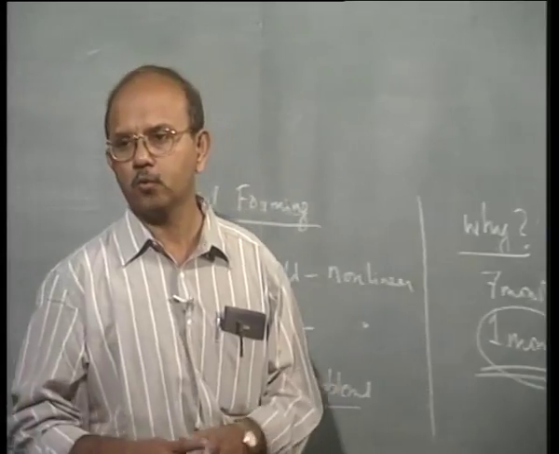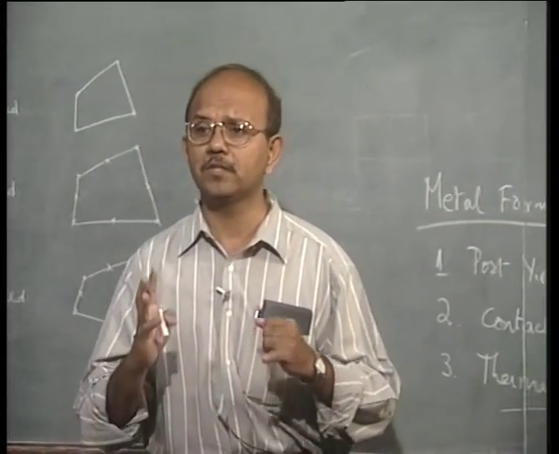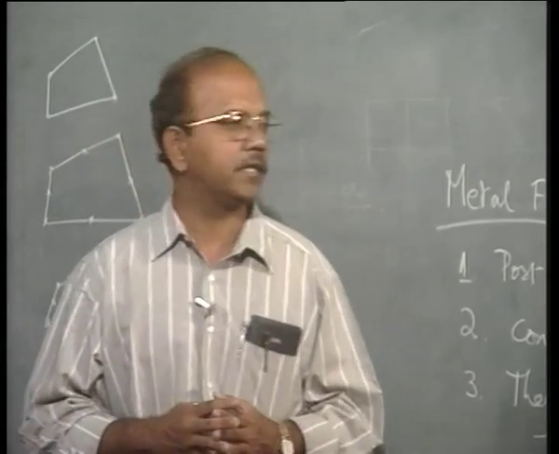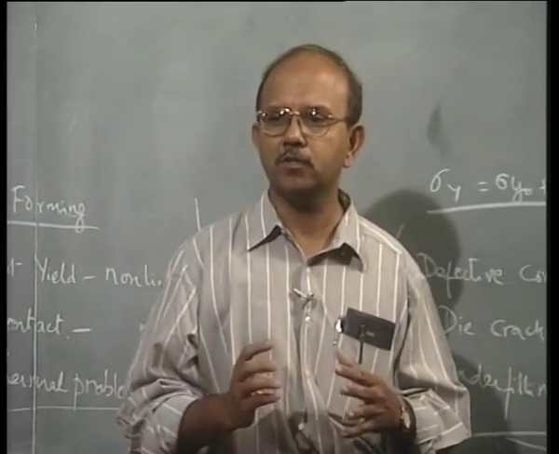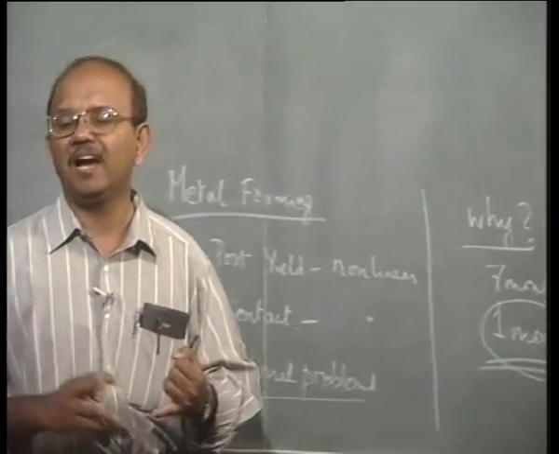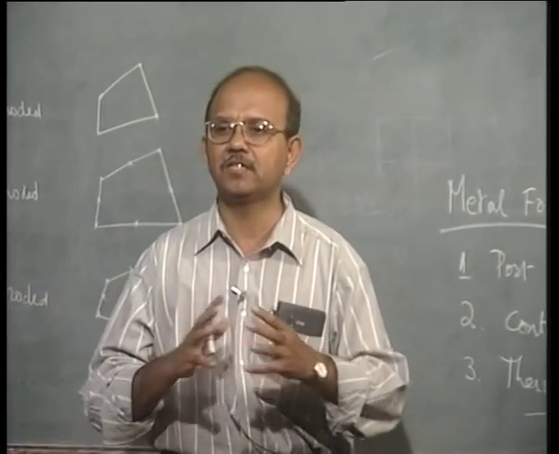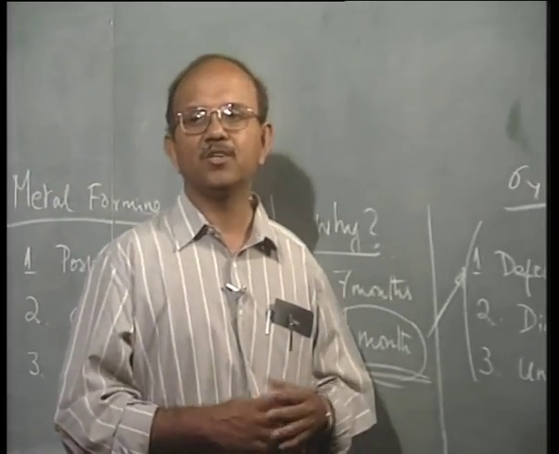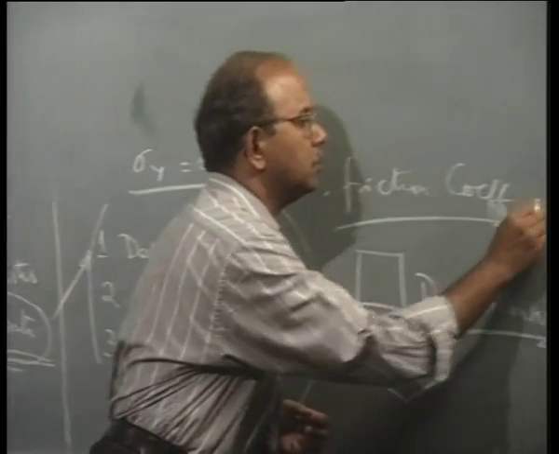Most of us usually use the Coulomb law, but for some problems this may not be sufficient. That is one thing you should know, what type of law you use. For example, for rolling problems, we say that the Coulomb friction law is very good. For forging, there are some other slightly different laws and so on. So the first thing is how to express the law, and number 2 is what parameters govern this law. For example, if Coulomb friction is the one which is useful, then you should know the friction coefficient mu that you have to use.